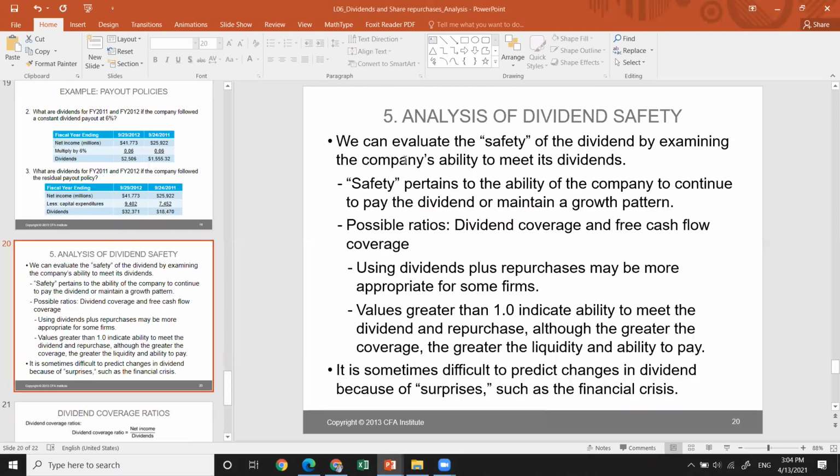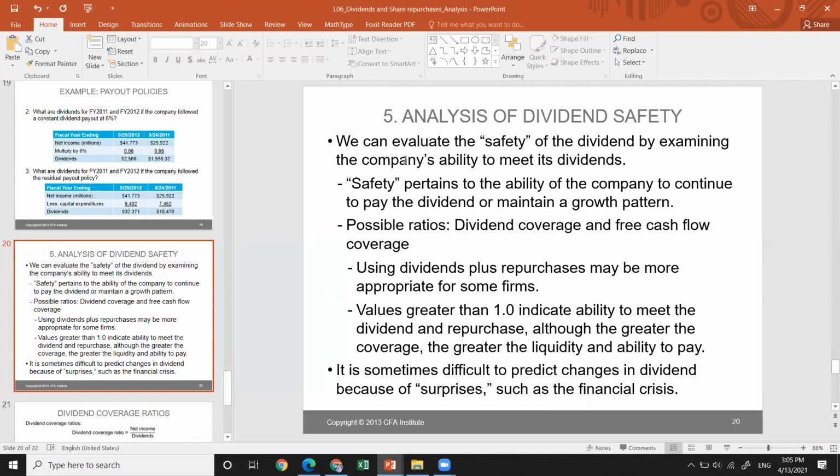Okay, we can evaluate the safety of the dividend by examining the company's ability to meet its dividends. Safety here means the ability of the company to continue to pay the dividend or maintain growth of that dividend. Possible ratios that could be used here are the dividend coverage ratio and the free cash flow coverage. Using the dividend plus the repurchases may be more appropriate for some firms.